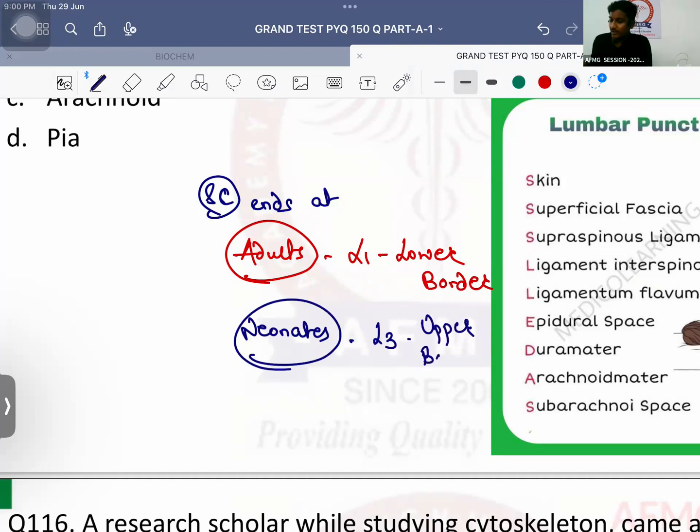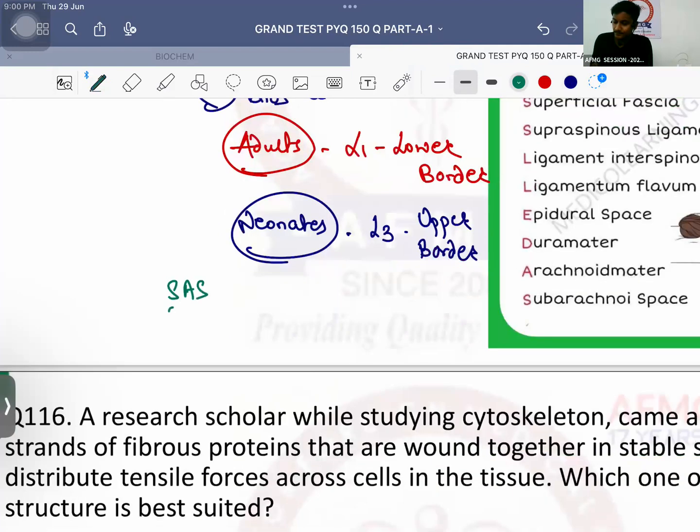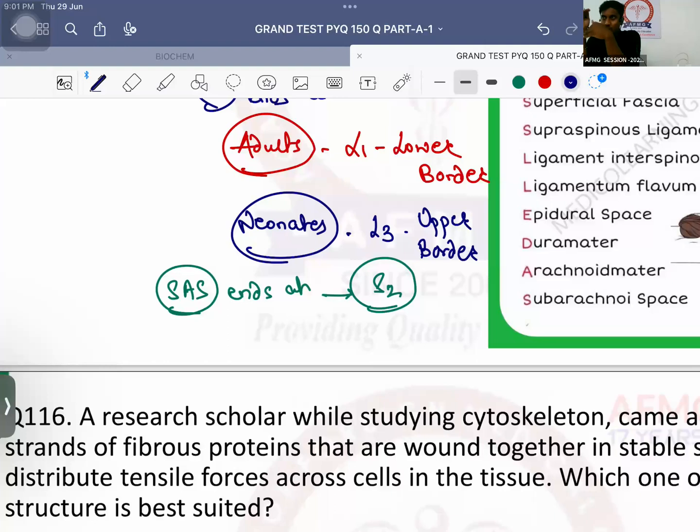Upper border of L3, whereas subarachnoid space ends at, subarachnoid space इसी के बीच में तो करना होगा ना, स्पाइनल कॉर्ड खत्म और subarachnoid space इन दोनों के बीच में. Subarachnoid space ends at the level of S2. So therefore, between L1 and S2, we have the space to perform a lumbar puncture.